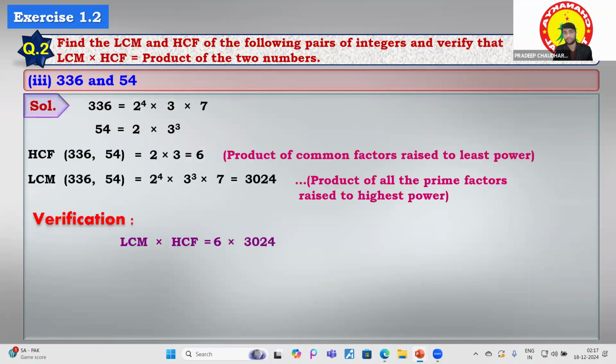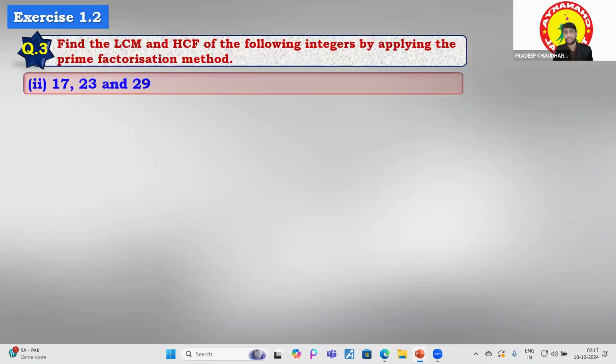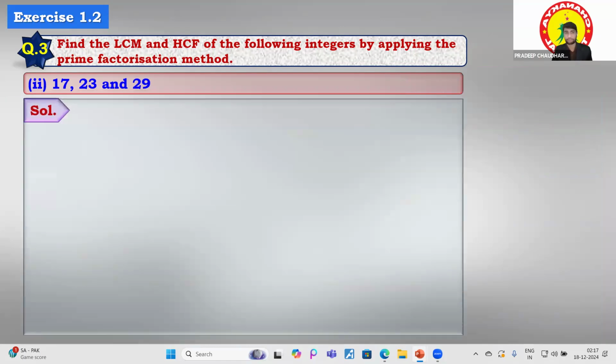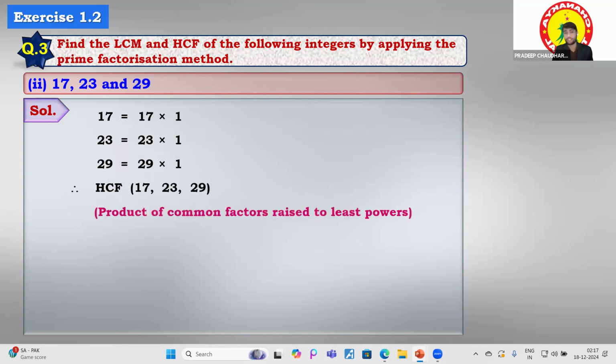Okay, fine. Now we have to find the LCM and HCF by applying the prime factorization method only. We do not have to apply our common method. If you take the prime factorization of 17, you will get 17 multiplied by 1 only. And 23 multiplied by 1 only, and 29 multiplied by 1 only. So what is the highest common factor? You can say the highest common factor is raised to the least power, that is only 1, the only common factor between them.